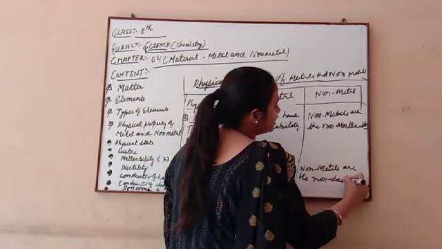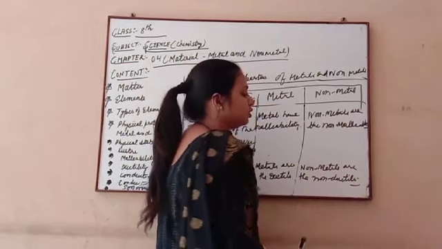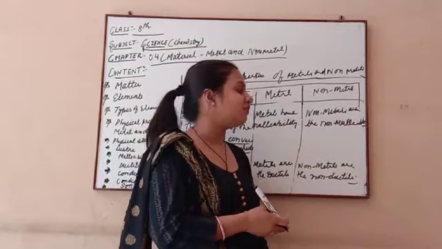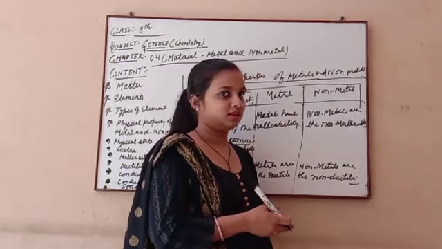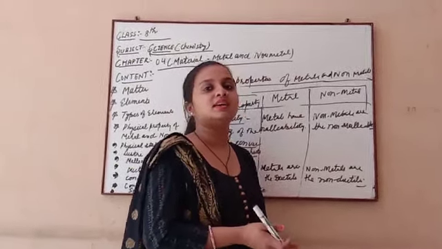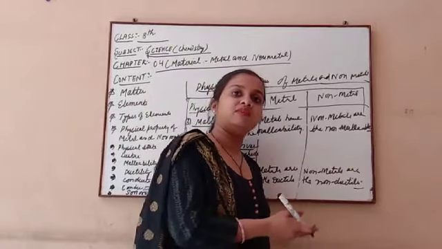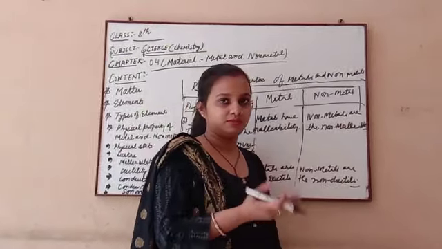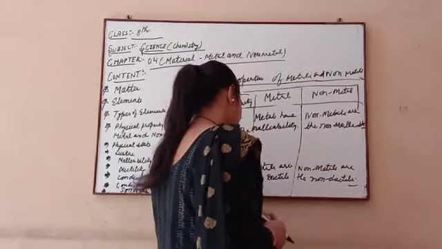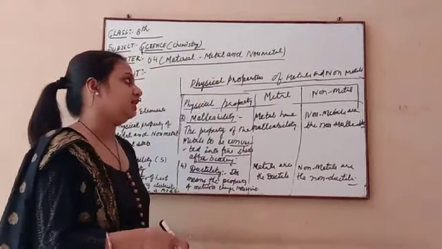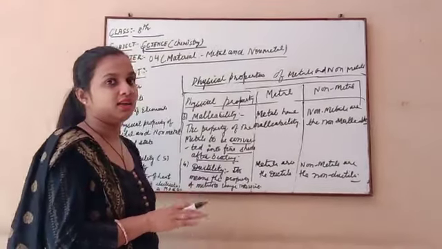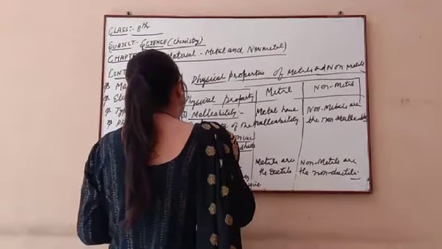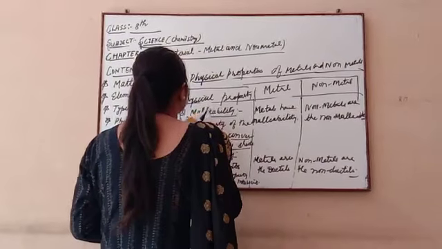So non-metals have no capability to be changed into wire. Can you see a wire made from plastic? No, we are not seeing this type of wire. Can you see a wire made from wood? No, there is no wire made from wood. So ductility and malleability, both properties are present in metals only. In non-metals, no malleability is present, and no ductility is present.